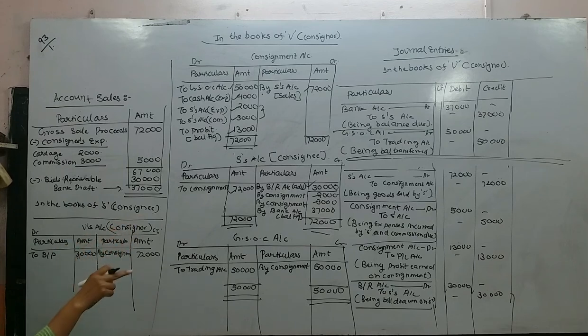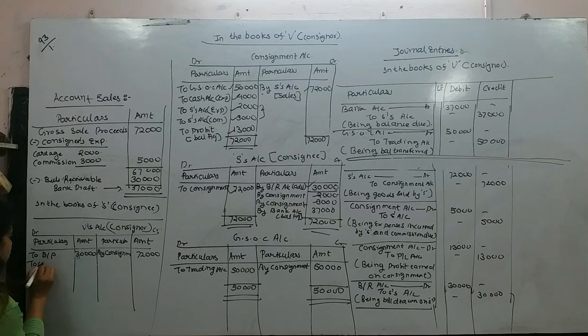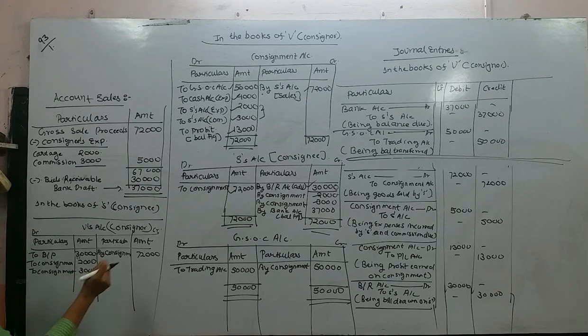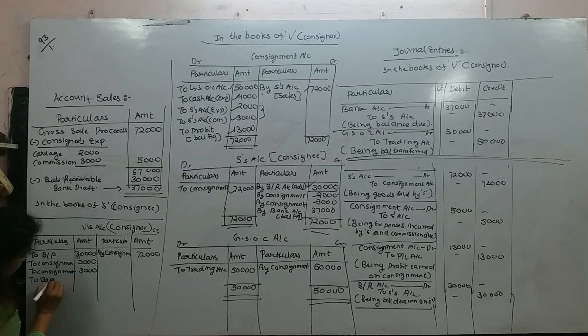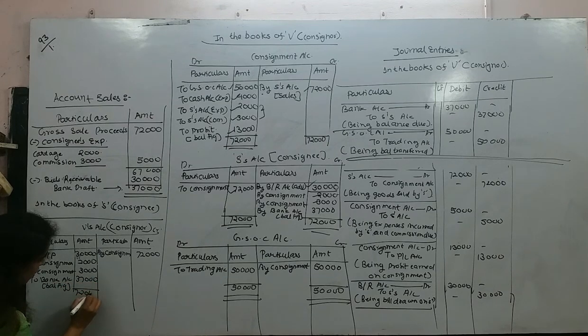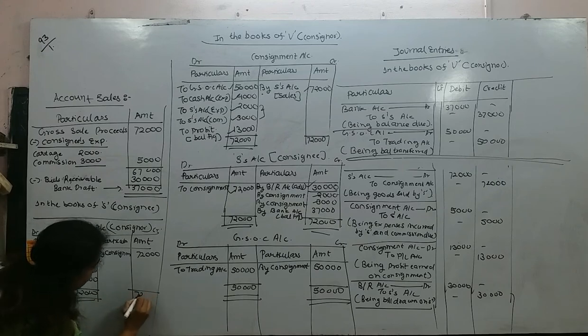Then by consignment 2,000, by consignment 3,000; here I will write to consignment 2,000, to consignment 3,000. Then by bank 37,000; here I will write to bank, in brackets balancing figure, 37,000. Then the total 72,000 here.